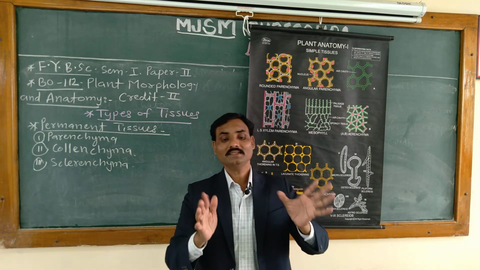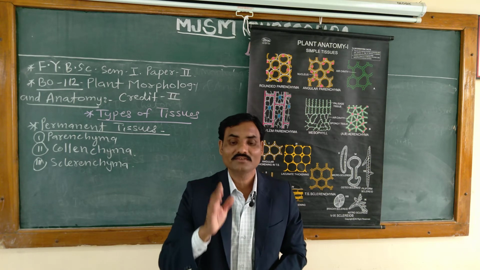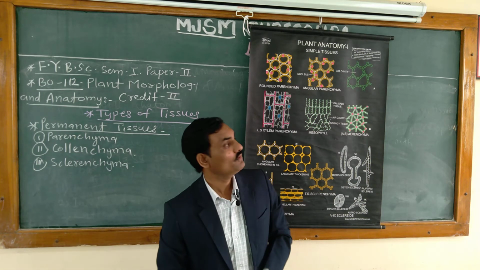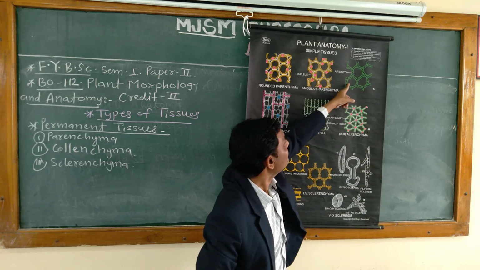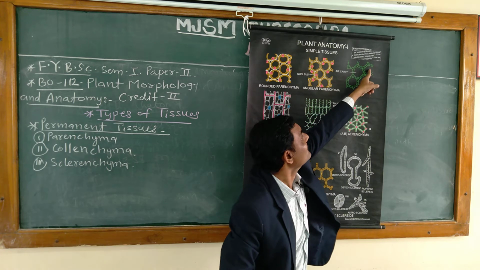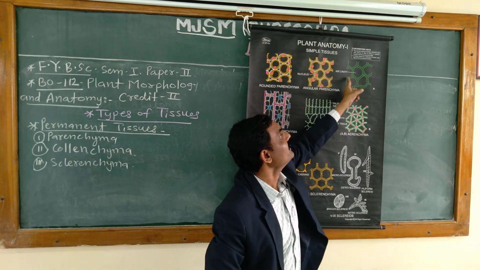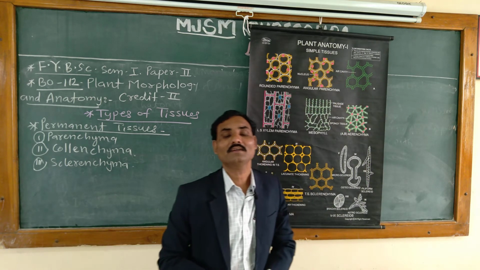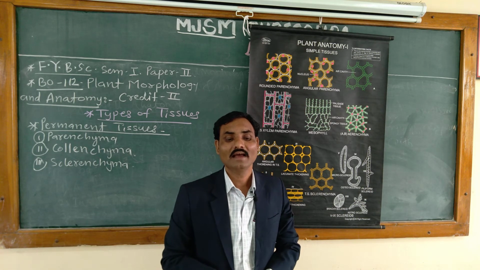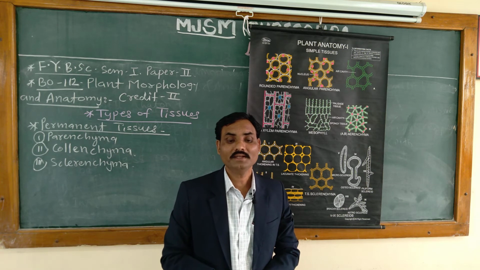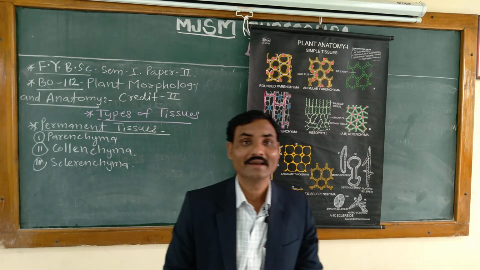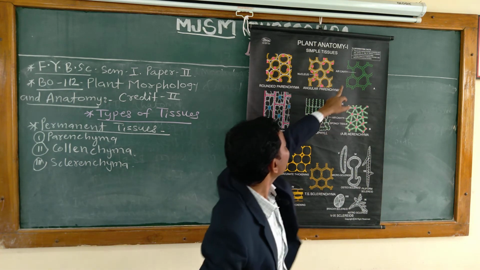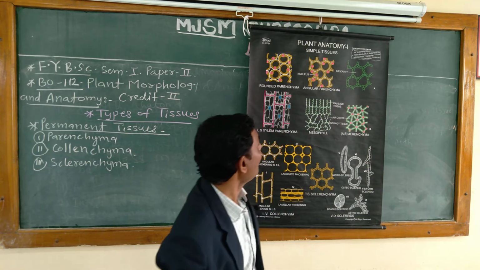In aquatic plants, air cavities are present in between the cells. See, this is the air cavity. This is one cell, this is another cell, this is another cell, and there is a cavity present within the parenchymal cells, and that air cavity is present between the cells. These parenchymatous tissues are called arenchyma. That is called arenchyma.